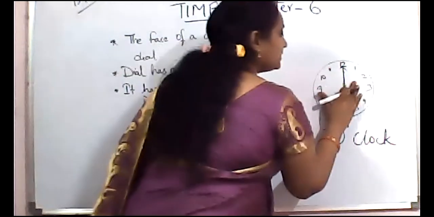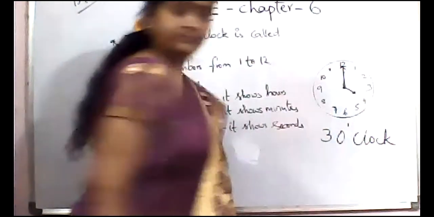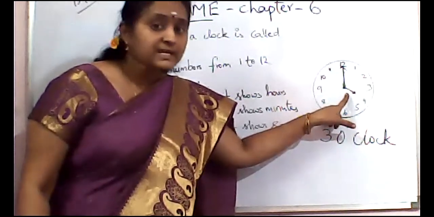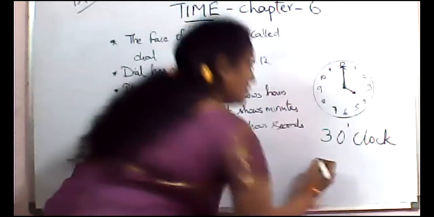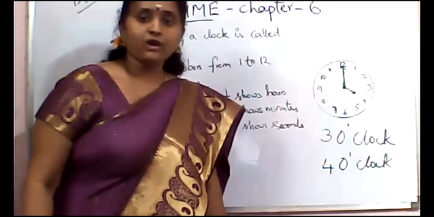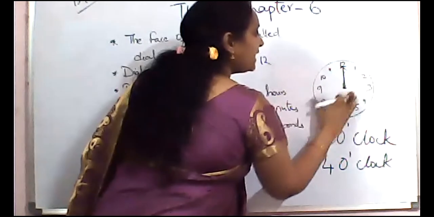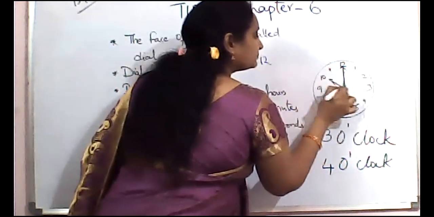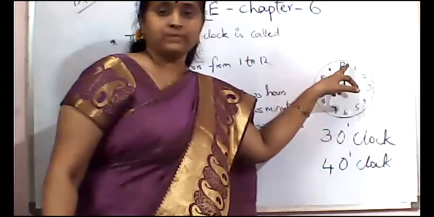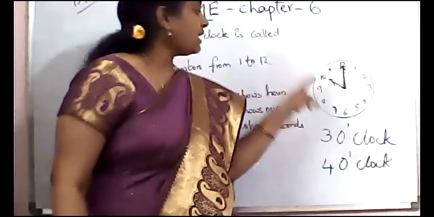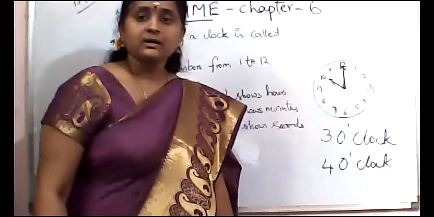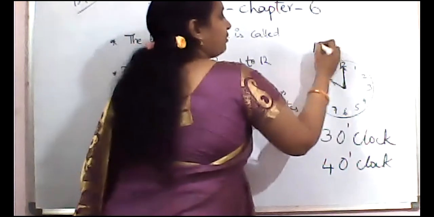So now I am doing that. The short hand is at 4. When the short hand is at 4, what can we say? The time is 4 o'clock. So when the short hand is at 10 and the long hand is at 12, the long hand must show 12 and the short hand at 10. So then what is the time here? 10 o'clock.